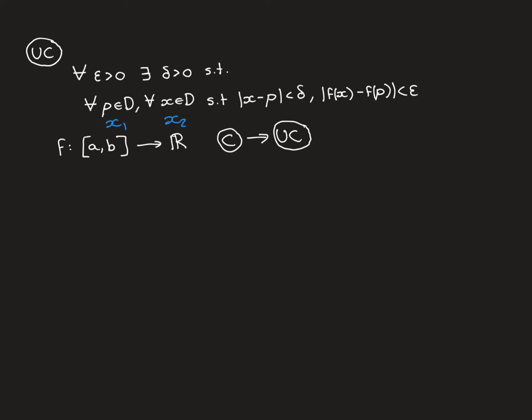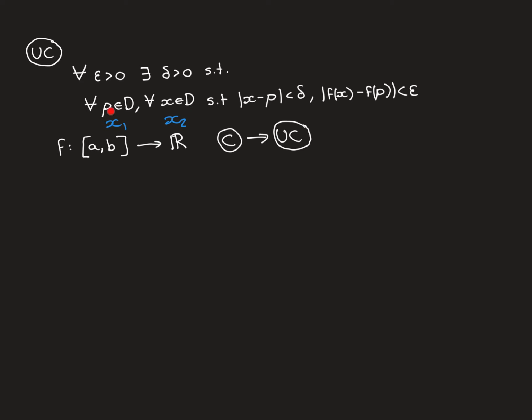So far, the way that we've been interpreting this definition is that there is a delta that works for every single p in the domain. So if you look at every single one of the points p in the domain, that if you look at the points that are within delta closeness of p, then their image points are within epsilon closeness of one another. Now, I want to actually just rename these points p and x.